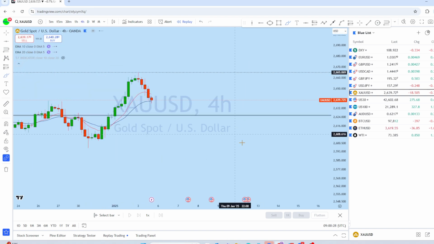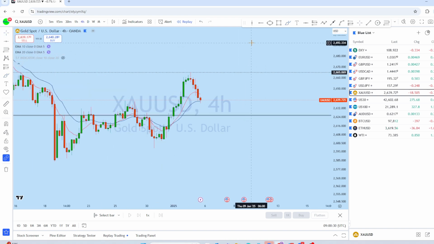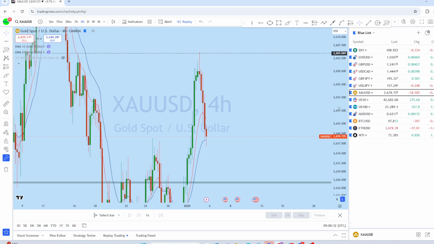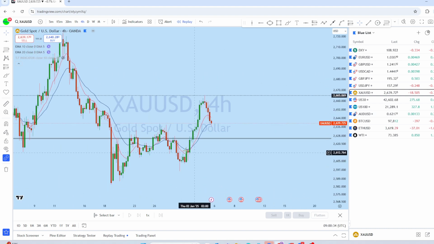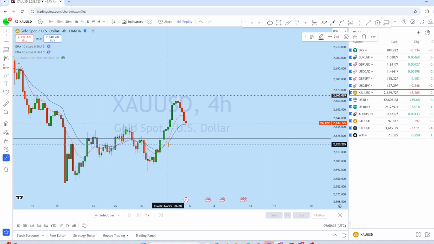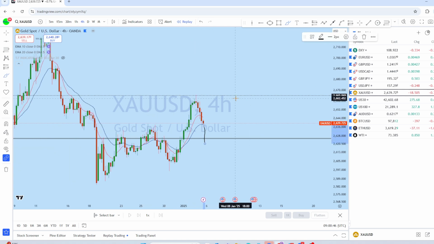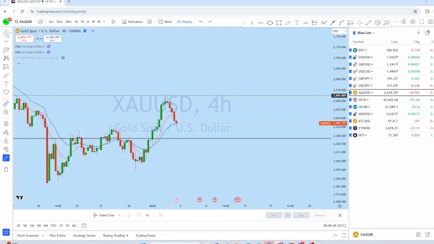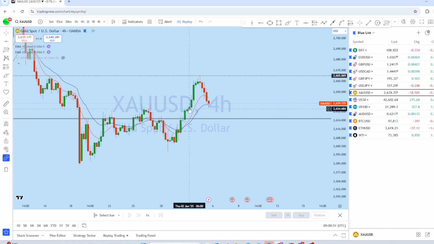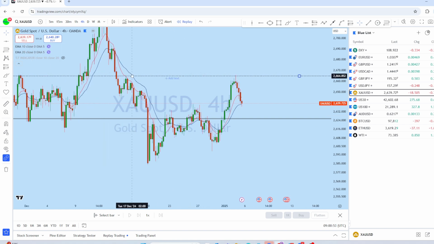So from the 4-hour perspective on XAUUSD, this is the intraday perspective here. There was a strong breakout from here. If you look at here, there is a liquidity grab and a strong green move followed by a strong red move. Now that move back here could lead the price back to the baseline here. But I think that as this market had a strong breakout to the resistance line, and this bounce here is a straight green move.